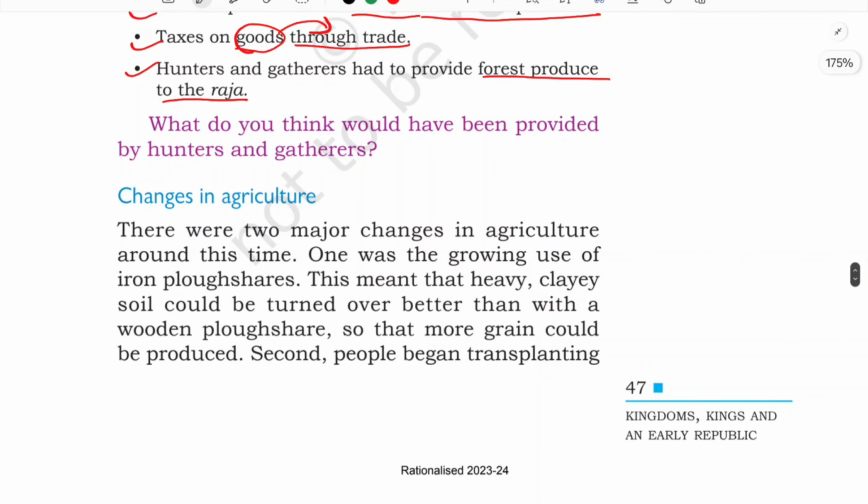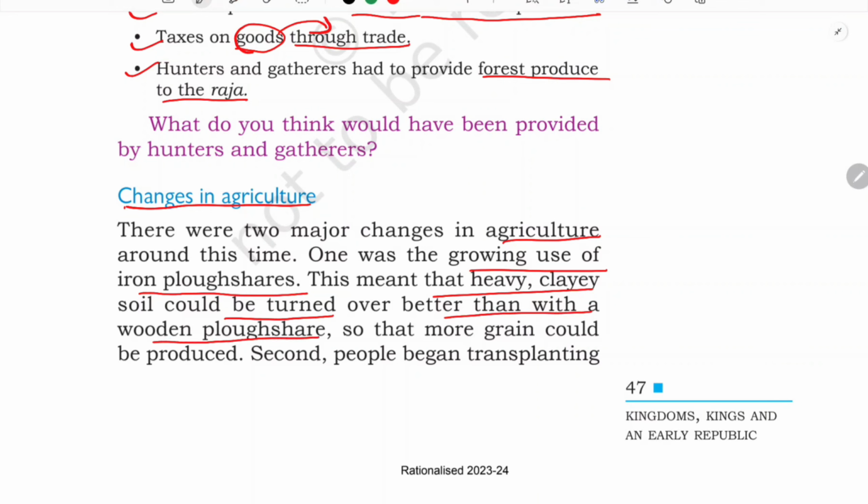There were some changes in agriculture also. Now let us see what are the changes that happened in the agricultural sector. There were two major changes in agriculture around this time. One was the growing use of the iron plowshare. This meant that heavy clayey soil could be turned over better than with a wooden plowshare.